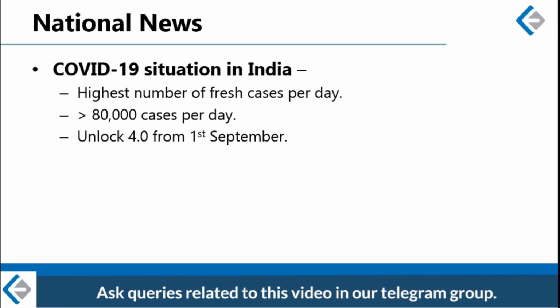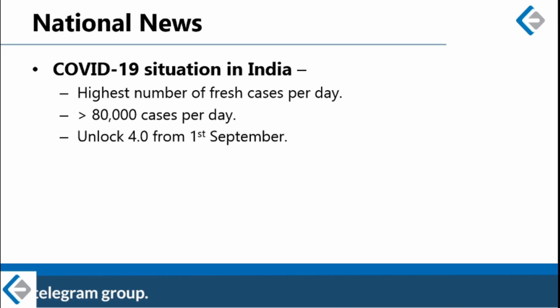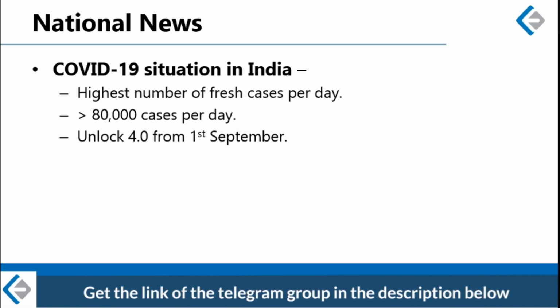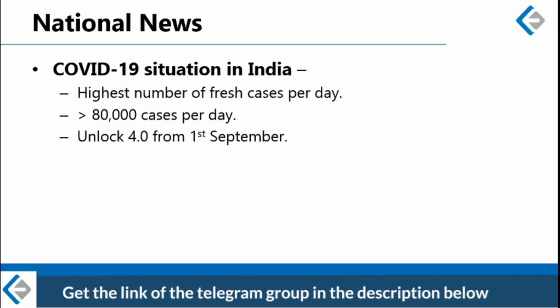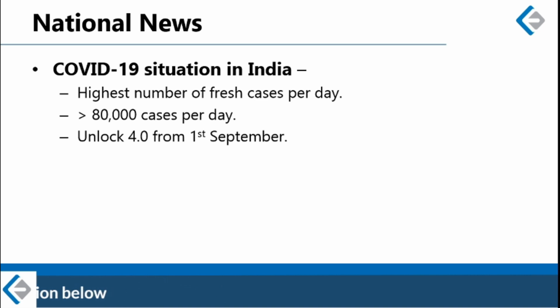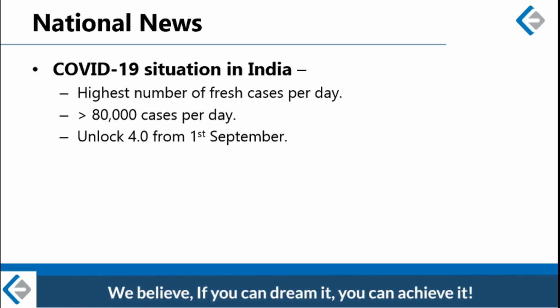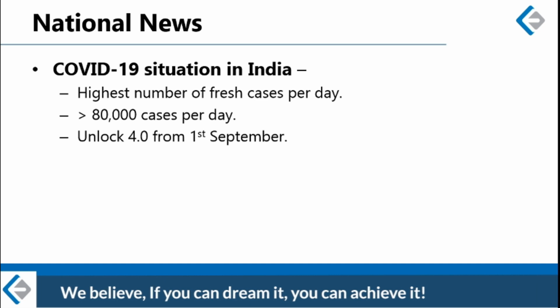All right, so in the month of August, India set a world record for the world's highest single day increase in fresh cases of coronavirus. Number of daily coronavirus cases in India has breached 90,000. Right? So India became the first country in the world to cross 90,000 mark in a single day case rise since the outbreak of COVID-19 pandemic.